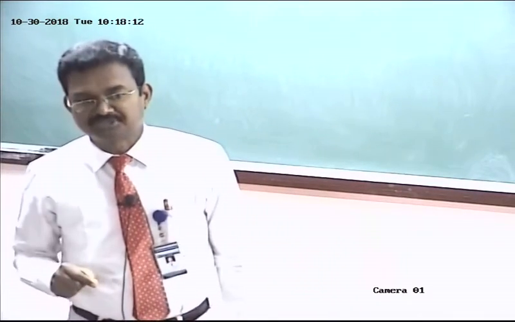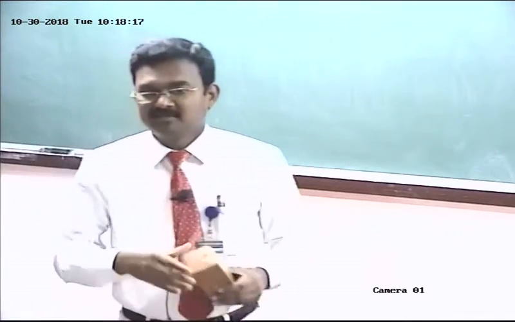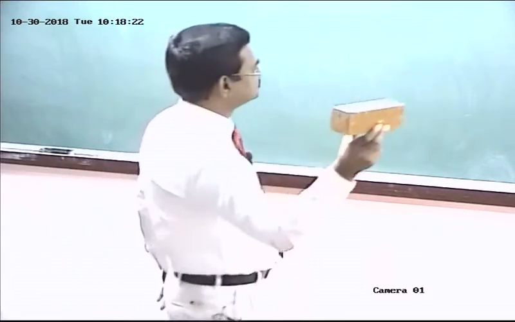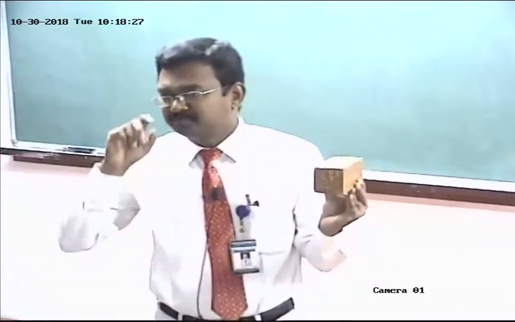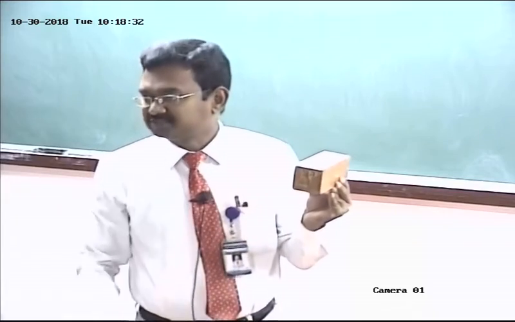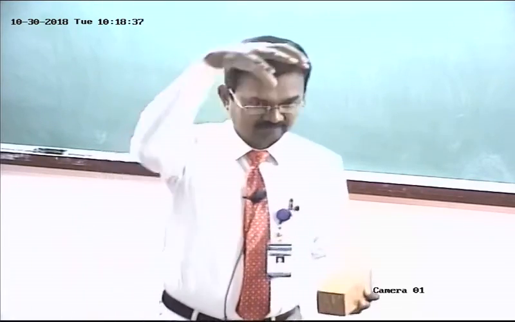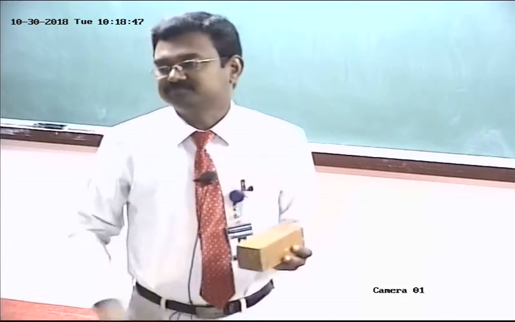What is the second position in the projection of straight line? The straight line is kept perpendicular to VP, parallel to HP. Here, instead of straight line, use the term axis of the solid. Axis of the solid is kept perpendicular to VP, parallel to HP. In the second position, the front view gives the true shape of the base of the solid. So at first we have to draw the front view. Front view is a square. To get the top view, look from top. Top view is a rectangle.